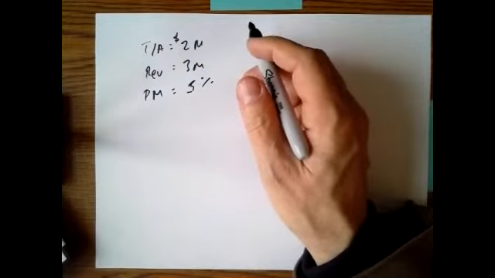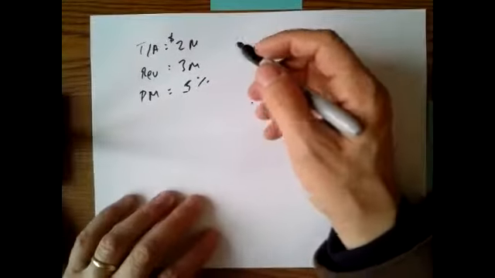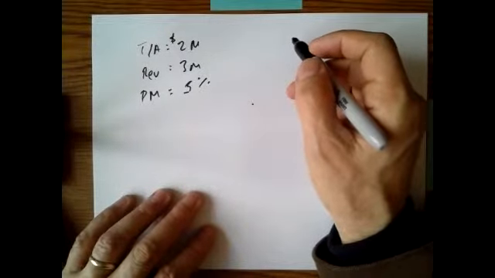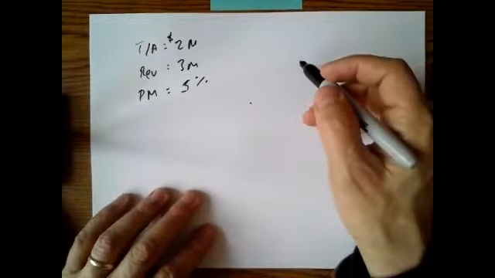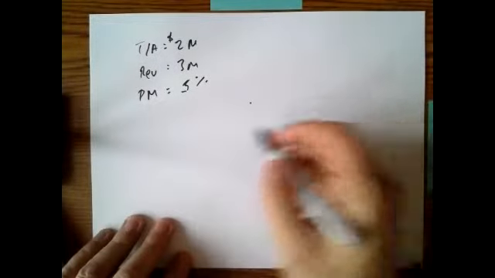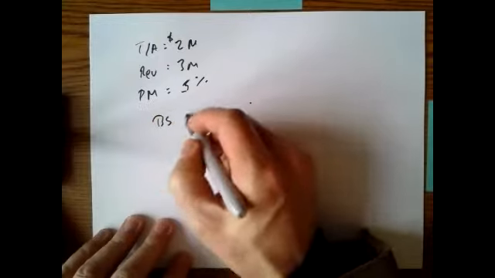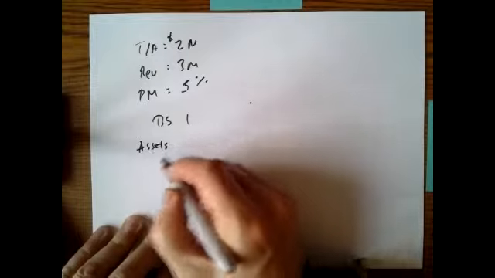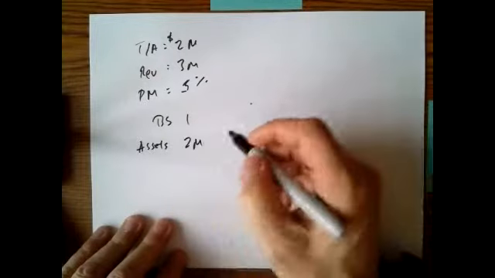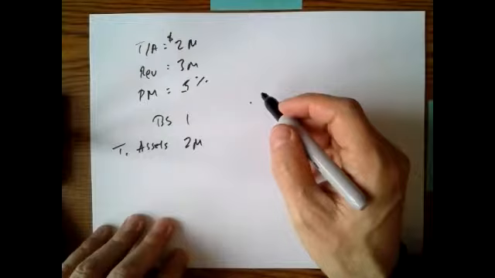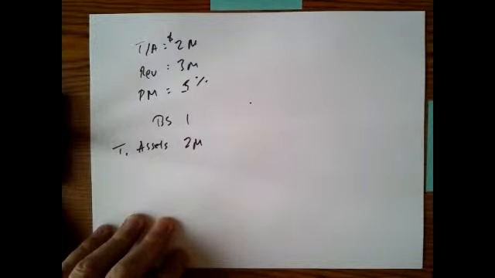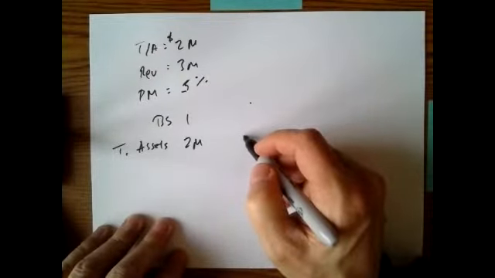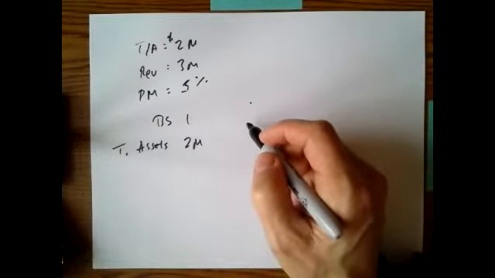Okay, and so the question is, do they do 100% equity financing, or do they do 50% equity financing and 50% debt? So we're comparing two possible balance sheets. Balance sheet one would be total assets of 2 million, and let's say this one would be 50-50.